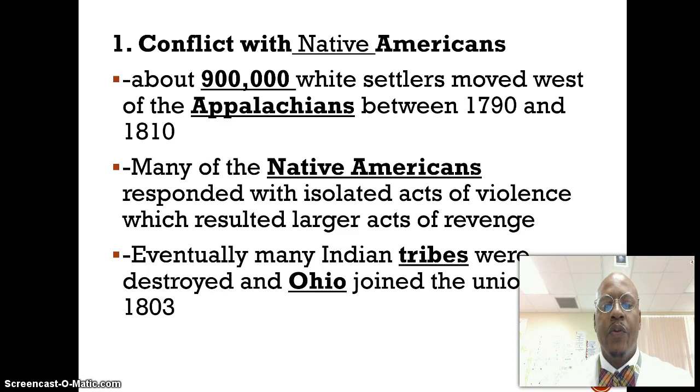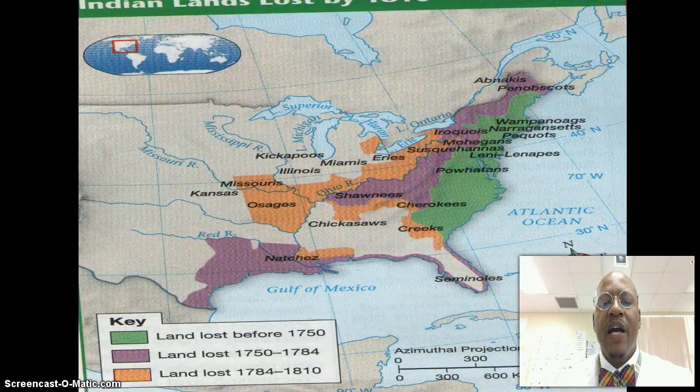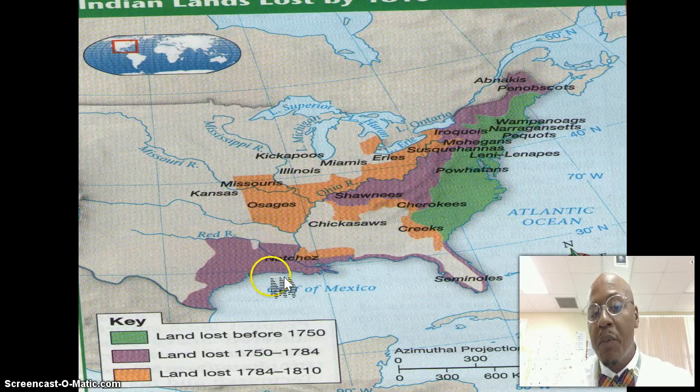If you look at a map here, you can get an idea of the various tribes along the Ohio River Valley, and the land that was lost between 1750 and 1810. Also keep in mind this is the Louisiana Purchase that President Jefferson purchased, so settlement is taking place here, despite the pushback from the Federalists about acquiring this territory and what would eventually happen to it.